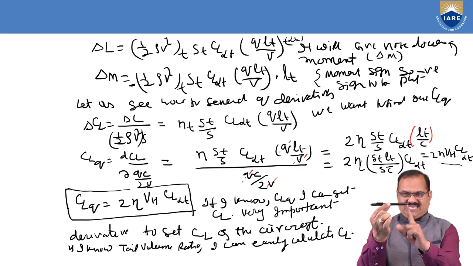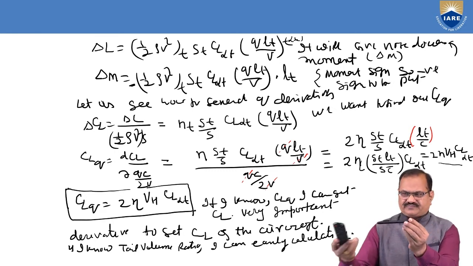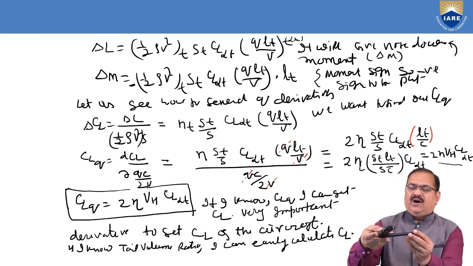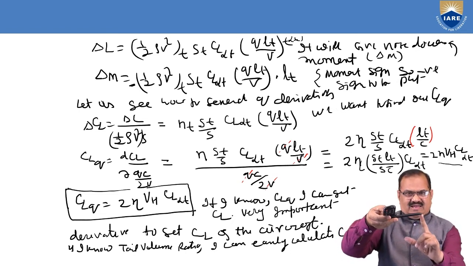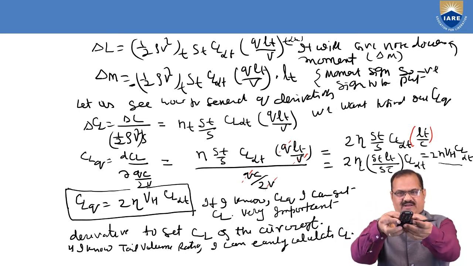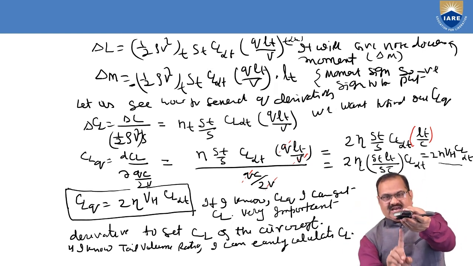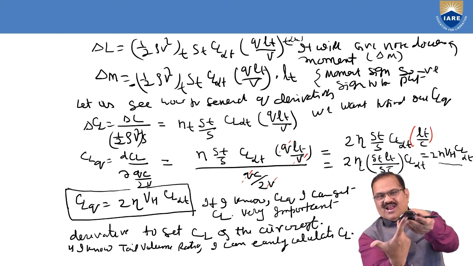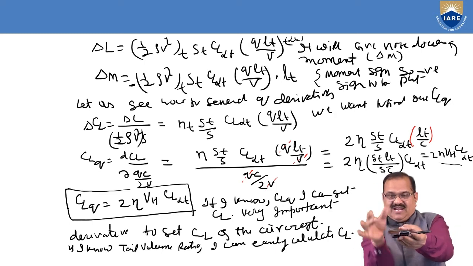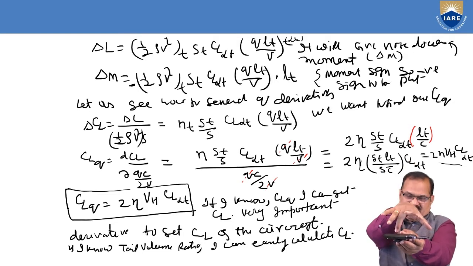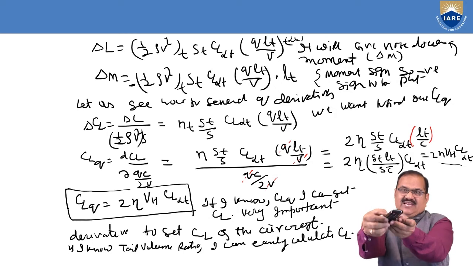So you can see here, whenever we are putting, this is the tail. Whenever we make the nose upward, the tail will go down and the relative velocity will hit here. With this relative velocity, more velocity will be there, so the lift will be increased upward. This lift, multiplied by the moment arm, will try to make the nose go down again.